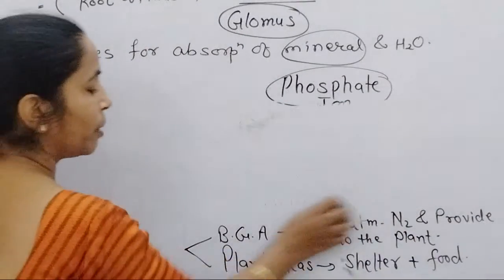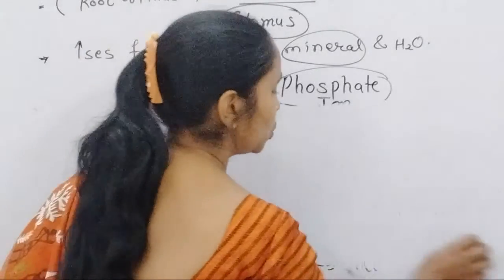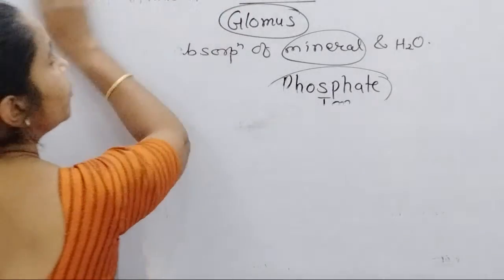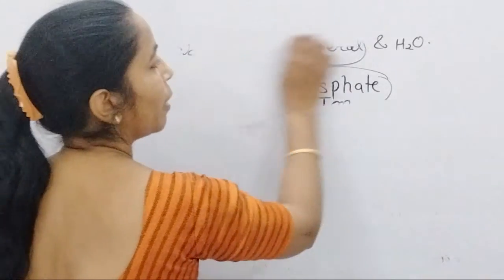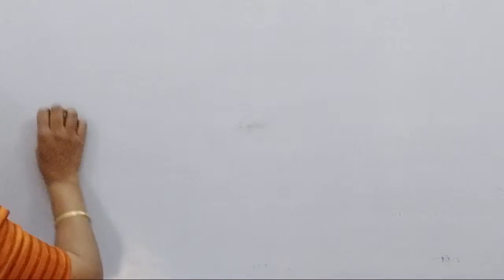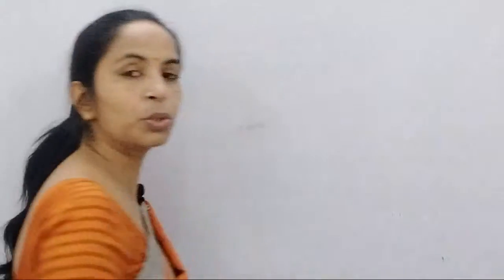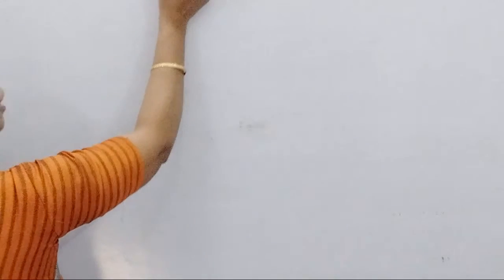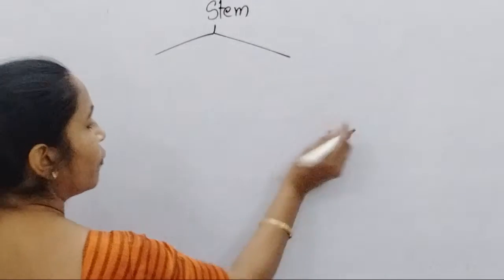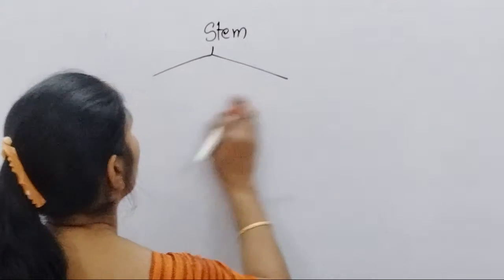After that we come towards the stem. Remember, both branched and unbranched stems appear in gymnosperms. Unbranched stem appears in Cycas, and branched stem appears in most of the other members. If you feel any doubt, you can ask those doubts also.